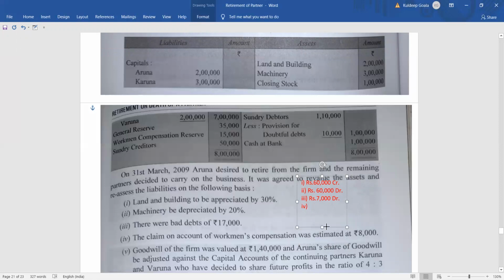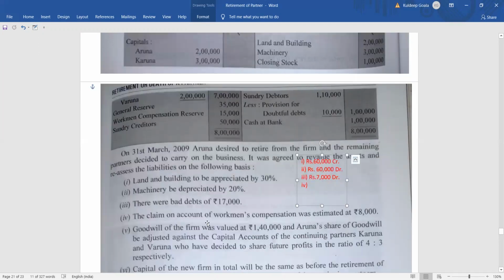How much do we have? How much fund do we have? 15,000, right? So out of this 15,000, 8,000 we will keep as workman compensation claim, right? And the remaining 7,000 will be transferred to partners capital account. Clear? Then moving to the next one, what do we have? So nothing to do in the point number 4. Yeah, okay. So then comes the next one.